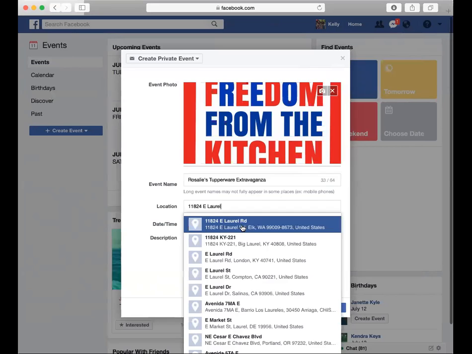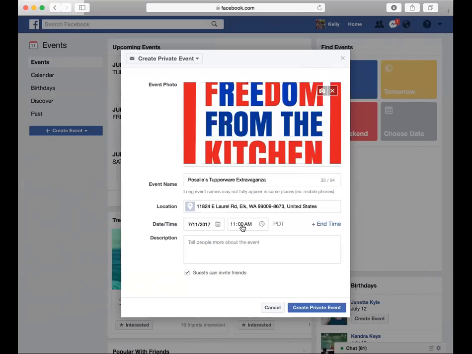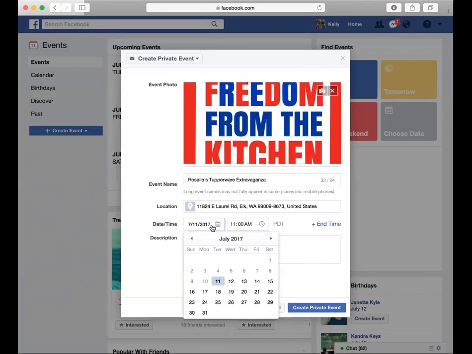So then I can just click this, and then when she invites her guests, they can actually click on the location, and it's going to go to Google Maps, and they'll be able to locate her just by clicking on that link. Kelly, is that because you have your location clicked on? No, that's because Facebook does.